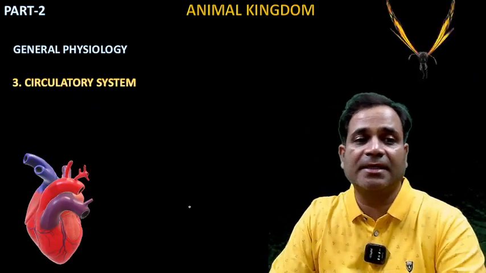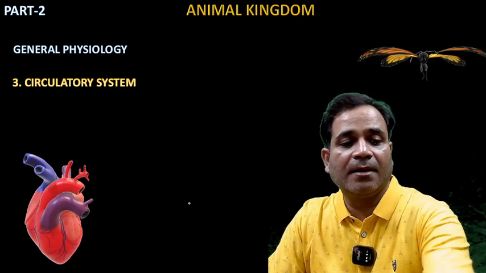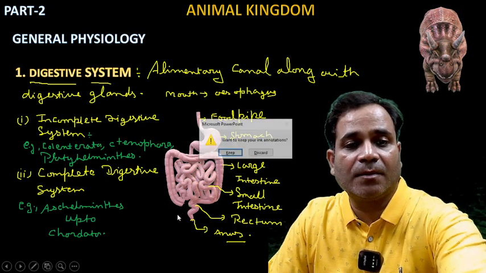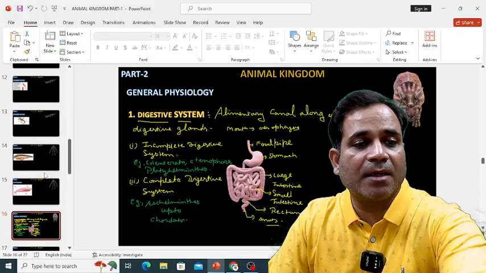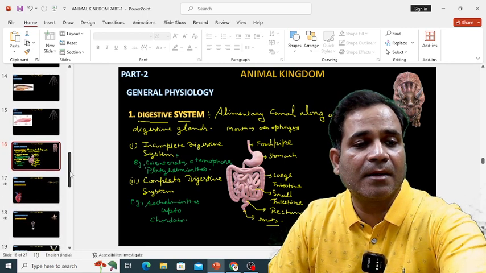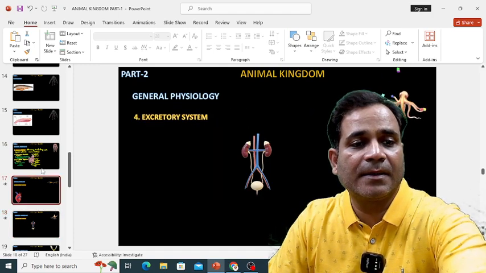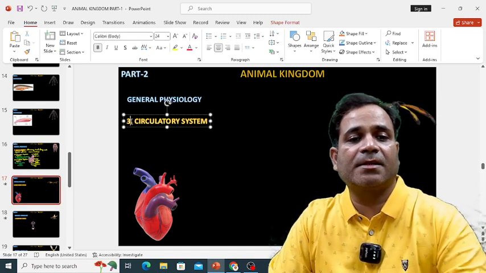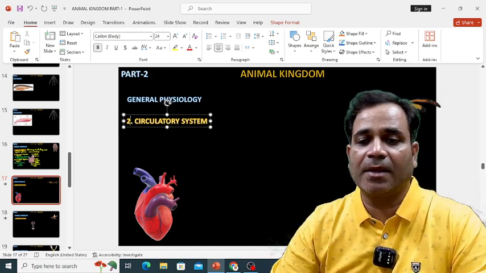Move ahead to the next, circulatory system. This one is the second.